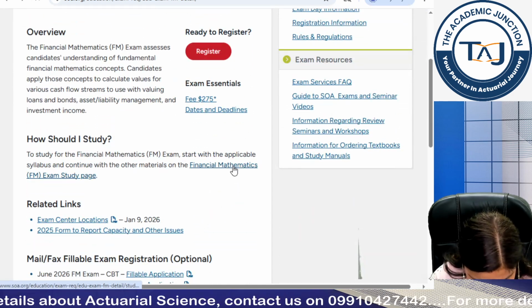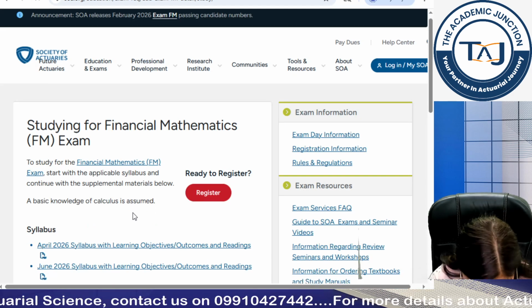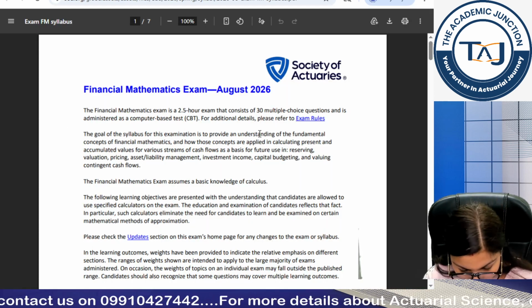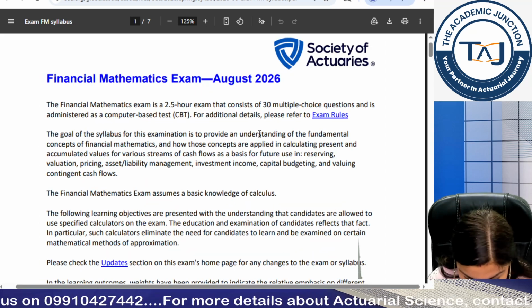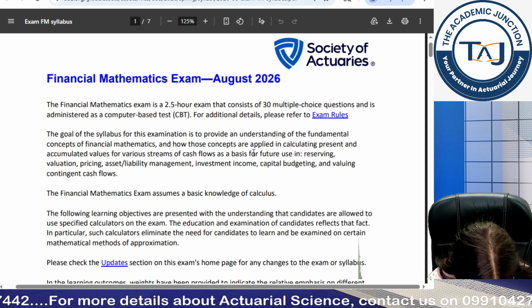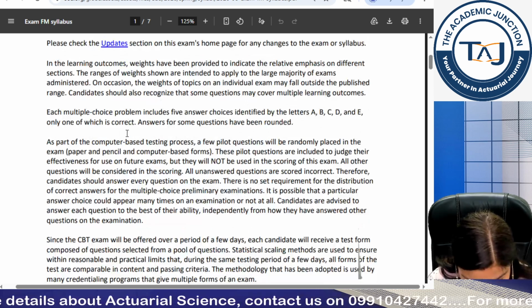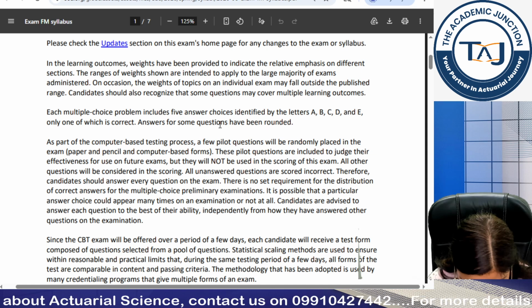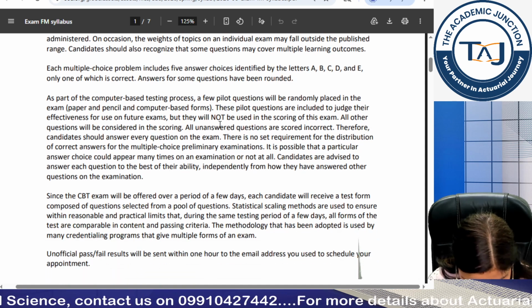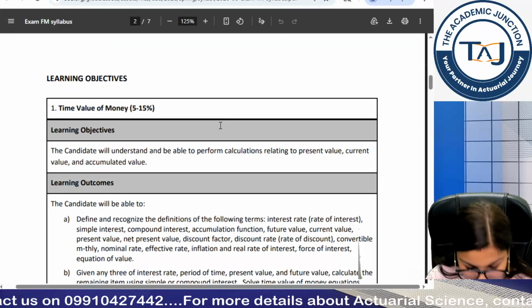Now let us understand the syllabus of financial mathematics and the pattern of this particular exam. If we see the recent syllabus, it's a 2.5-hour exam that consists of 30 multiple choice questions and is administered as a computer based test. Each multiple choice question includes 5 answer choices identified by letters A, B, C, D and E, only one of which is correct. Answers for some questions have been rounded. So you have to choose one correct answer out of the options provided to you.